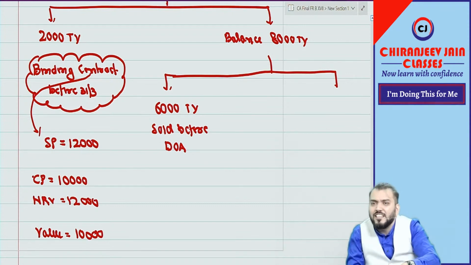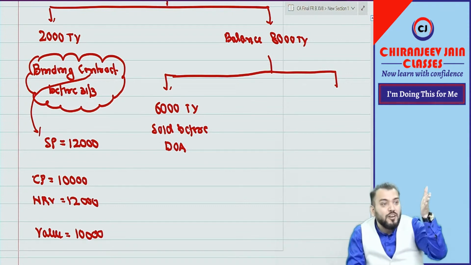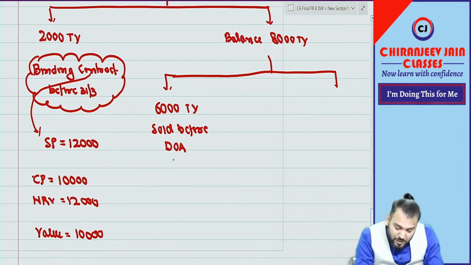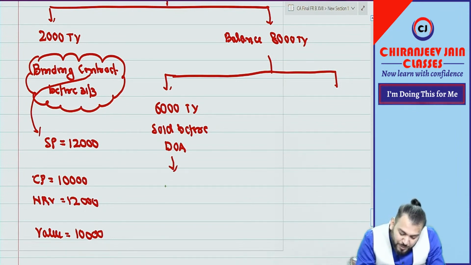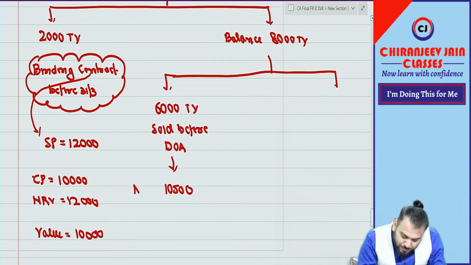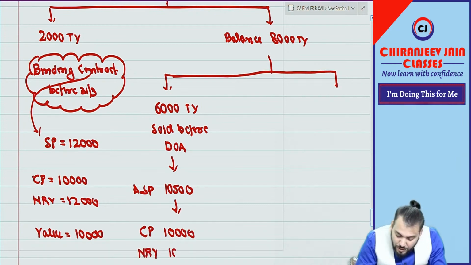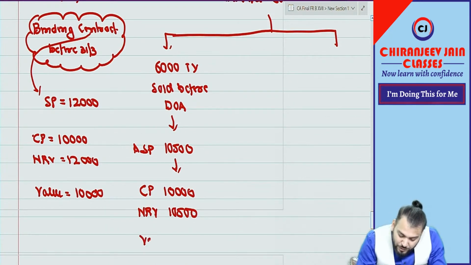So can I take this sale price as the estimated selling price on the reporting date? Suppose this was sold at rupees 10,500. This is my assumption. So for these units, the cost price is 10,000 and NRV is 10,500, and value is 10,000.